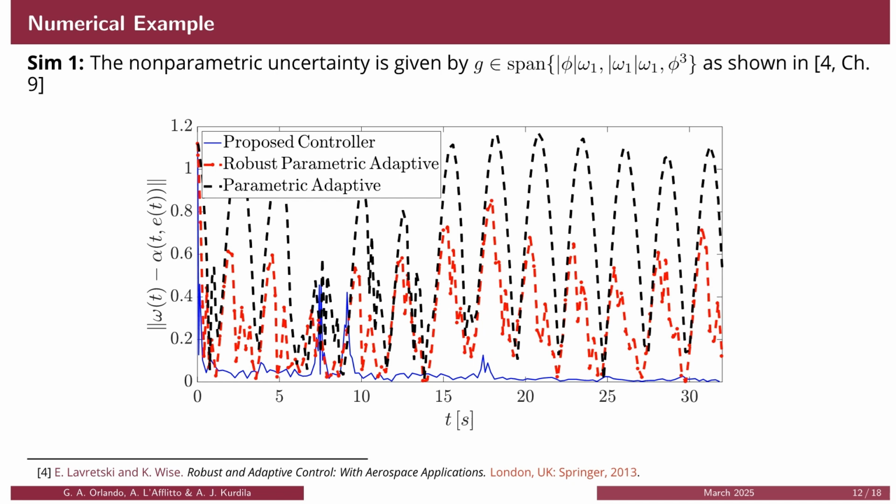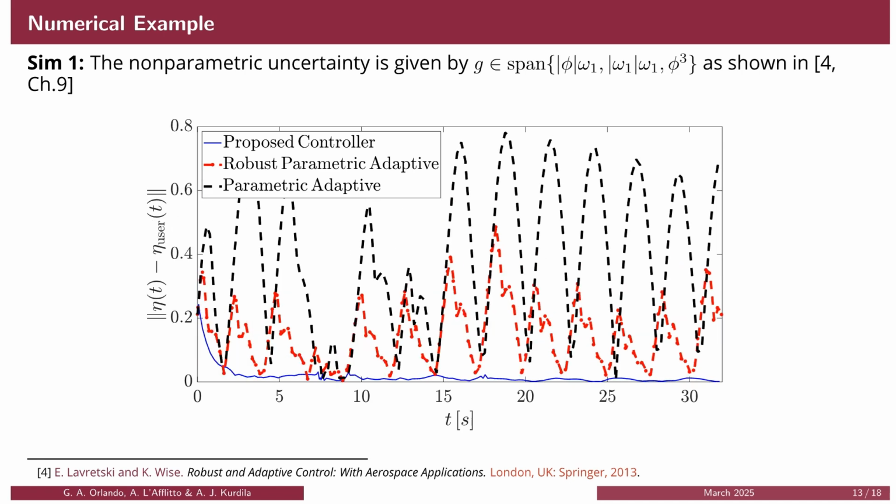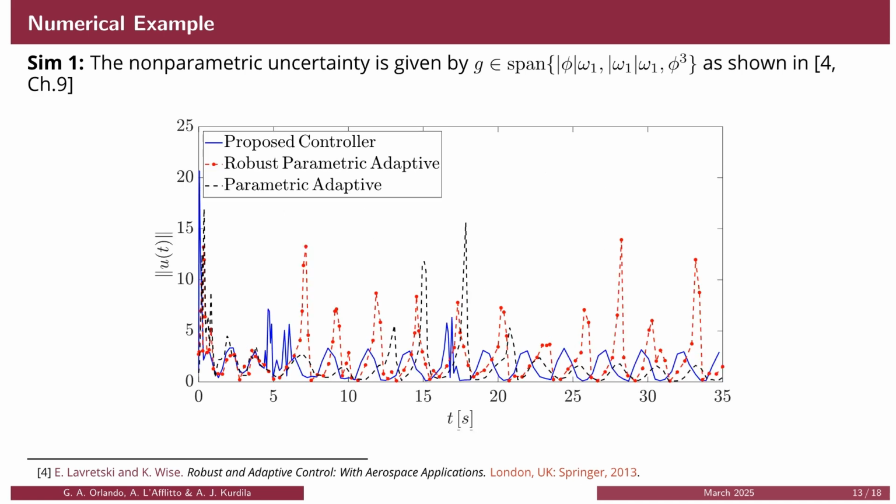In the first simulation scenario, the functional uncertainty is modeled using the classical wing rock dynamics. The plot illustrates the error over time between the state omega and the ideal control law alpha. It is evident that the proposed controller outperforms both alternative approaches. The advantage of the proposed approach becomes even more apparent in the tracking error, while maintaining comparable levels of control effort with respect to the least accurate control law.